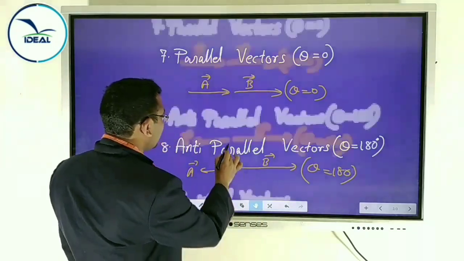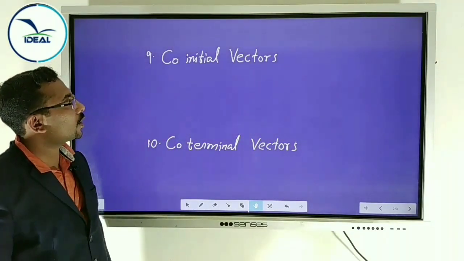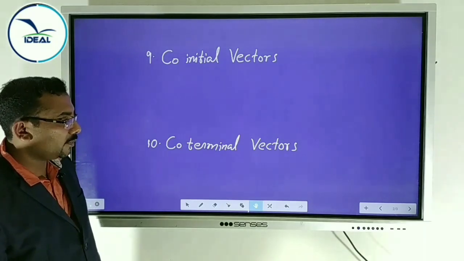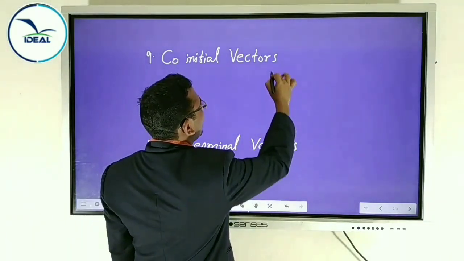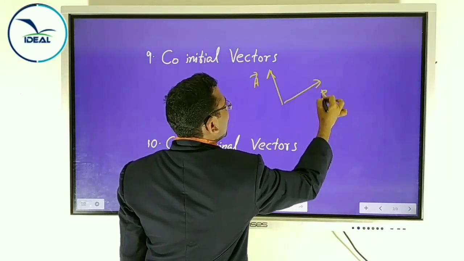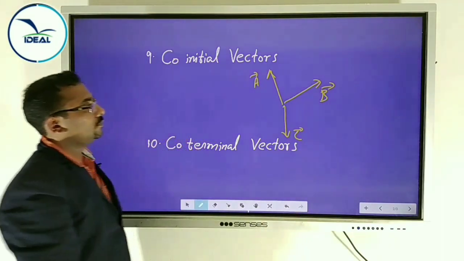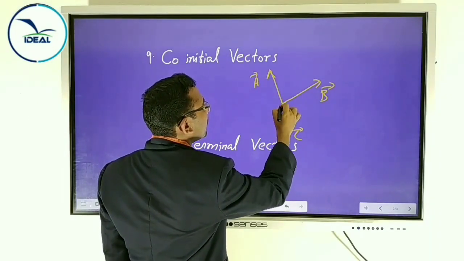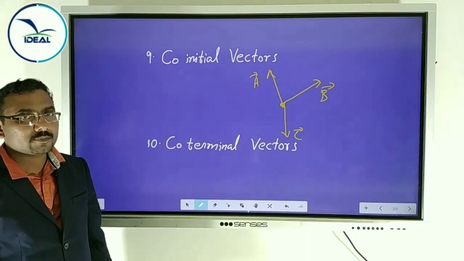Next one, co-initial vectors. Co-initial. Initial means initial point or origin. That means the tail of the vector. We will draw some vectors, vector A, vector B, vector C. You note all vectors have the same origin, same tail.